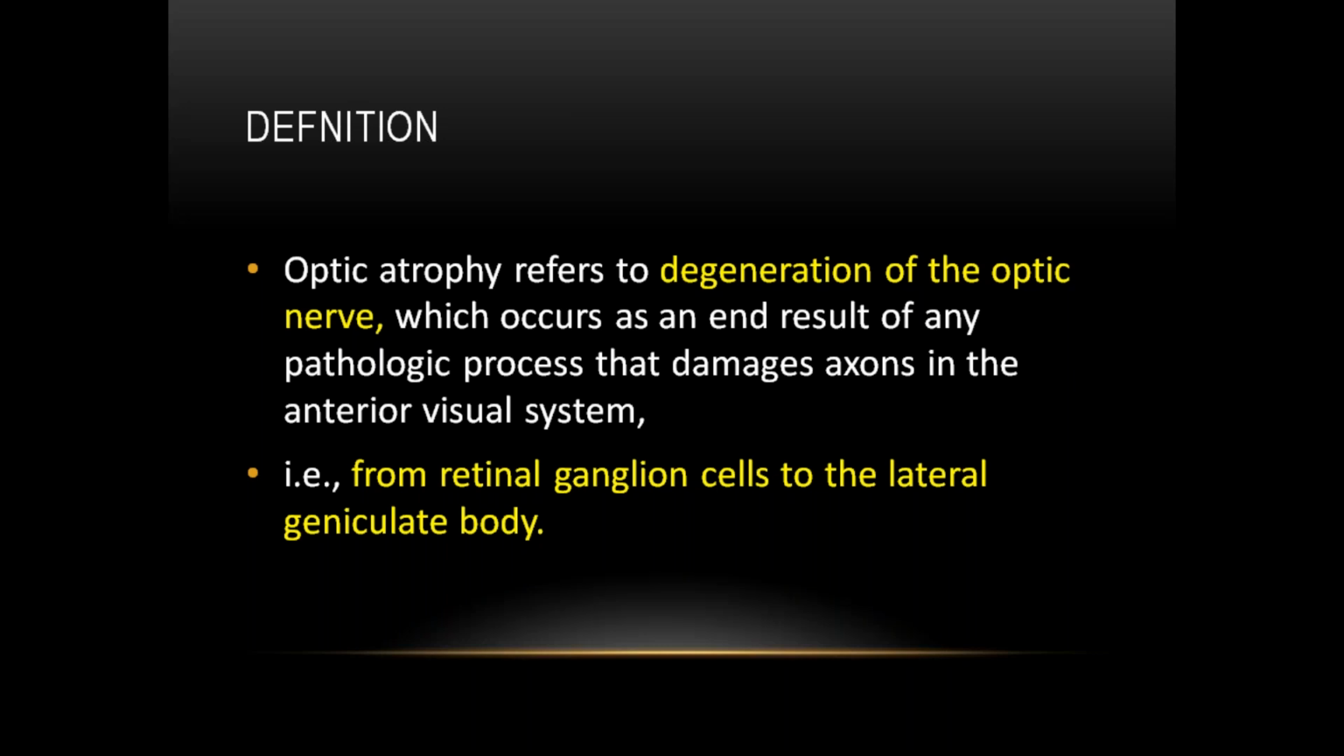The definition is degeneration of the axons of the ganglion cells in the anterior visual system is called optic atrophy. That is from the retinal ganglion cells to the lateral geniculate body. That is the anterior visual pathway. It extends from the retinal ganglion cells to the lateral geniculate body.